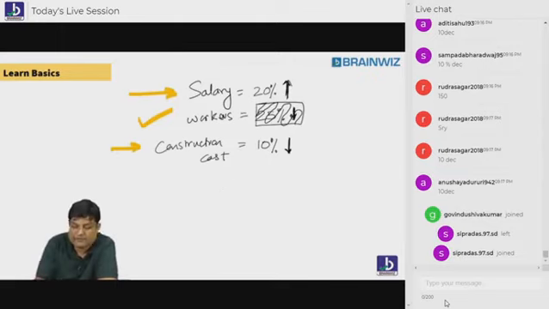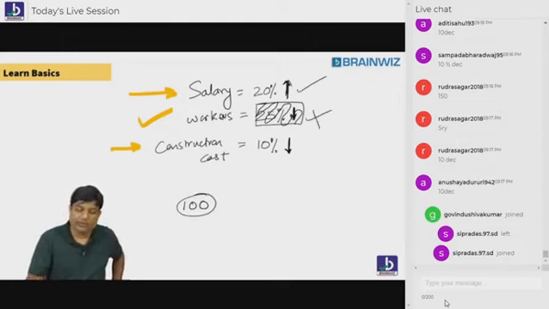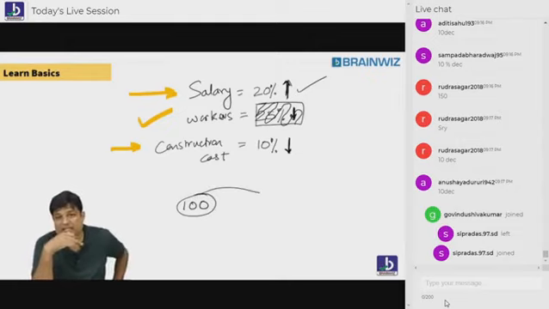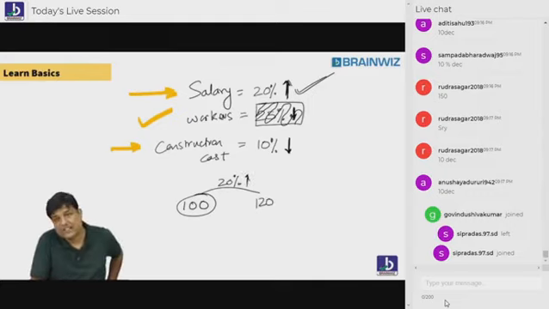Now, similarly, same way how to do it. Let the number be 100. Always construction cost. Let the number be 100. Construction cost is 100. Following, everybody? So, do you think two numbers are given to you? No. Only one number is given to you. Listen carefully. One number I gave you: salary, 20%. So what is it? 120. Understood? Till here, okay?